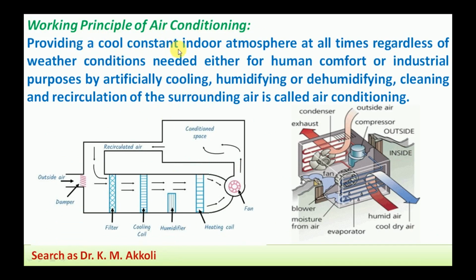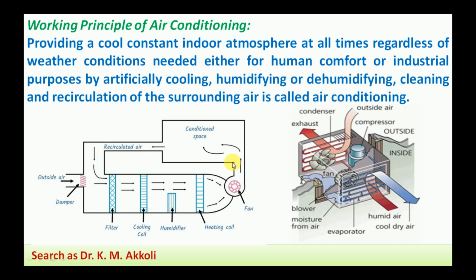Providing a cool constant indoor atmosphere at all times regardless of weather conditions, needed either for human comfort or industrial purposes, by artificially cooling, humidifying or dehumidifying, cleaning and recirculation of the surrounding air is called air conditioning.